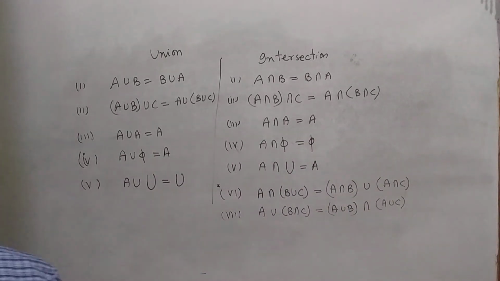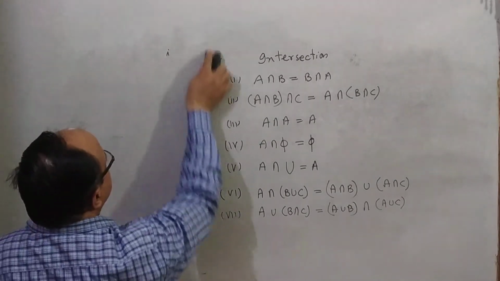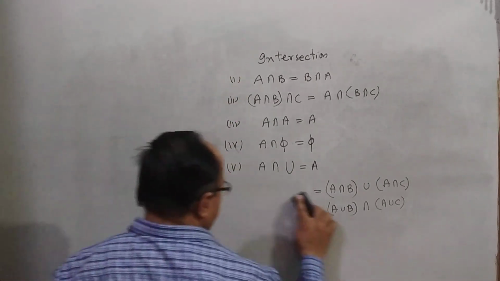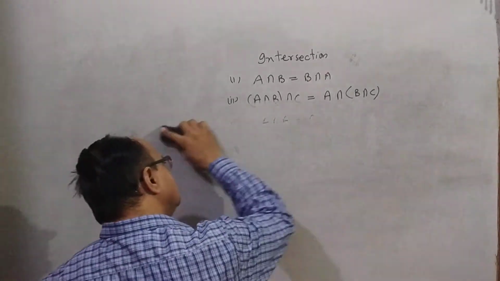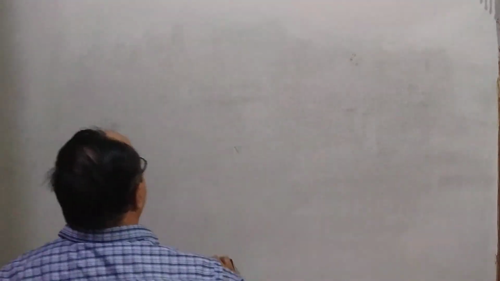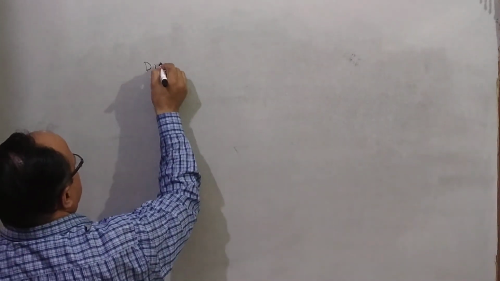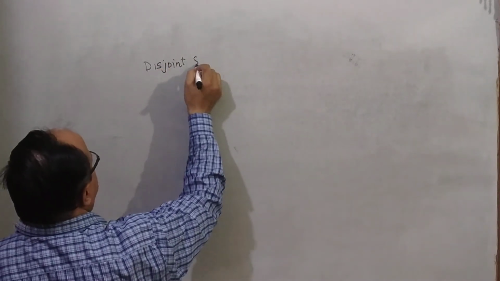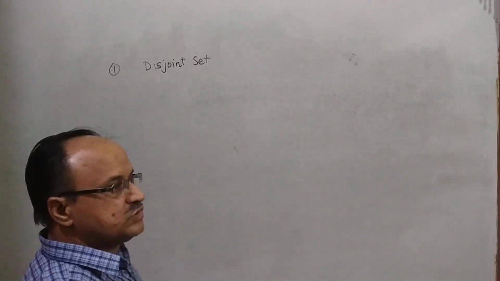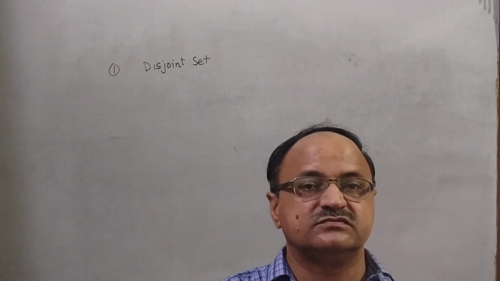After that, disjoint sets. Two sets A and B are said to be disjoint if they have no common element.